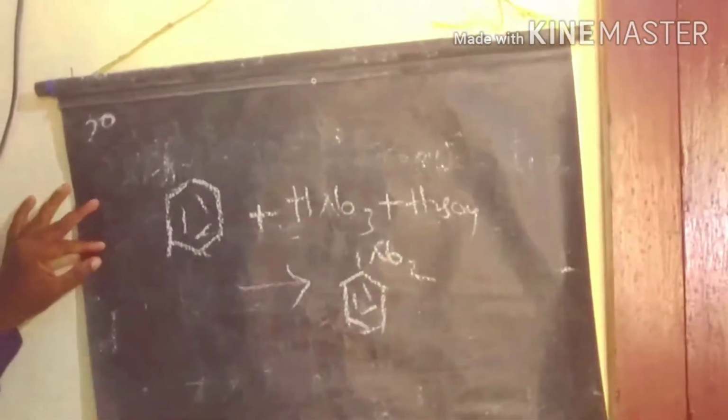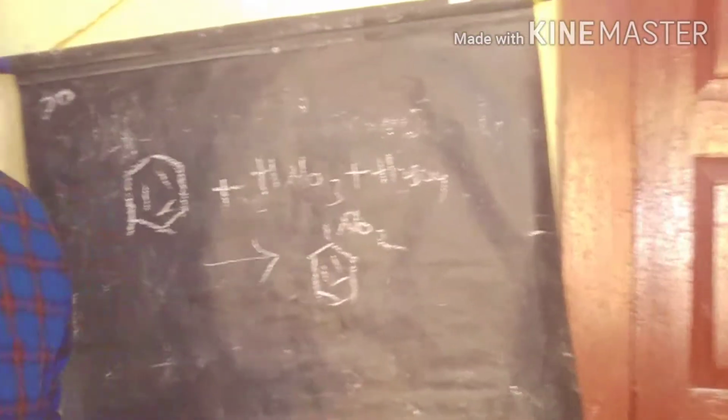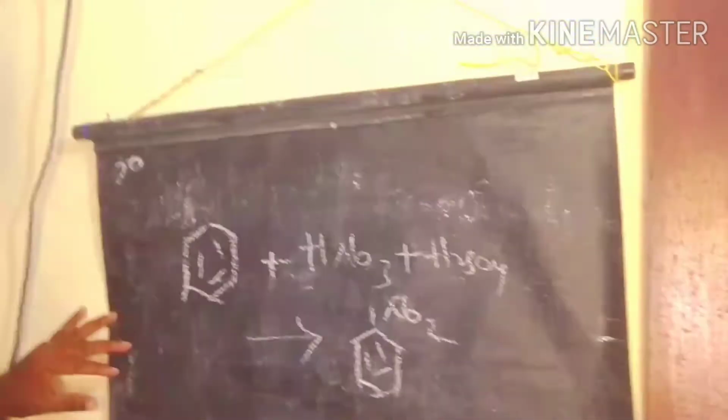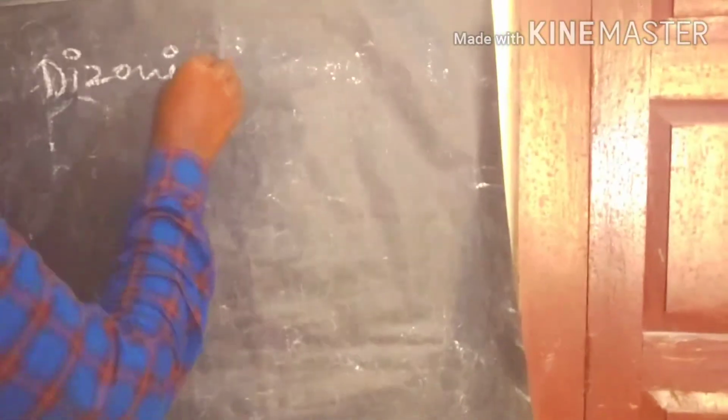Let's see another process to prepare nitrobenzene, from diazonium salts. We know very well how to prepare diazonium salts: the reaction of aniline with nitrous acid in the presence of HCl.